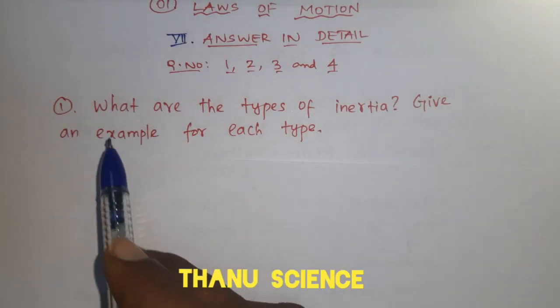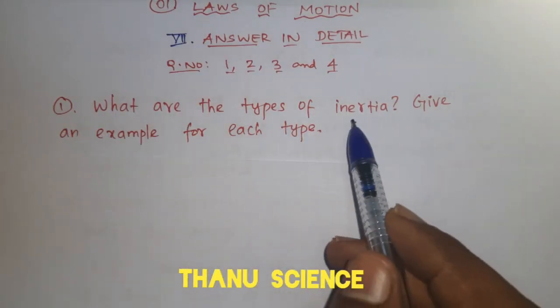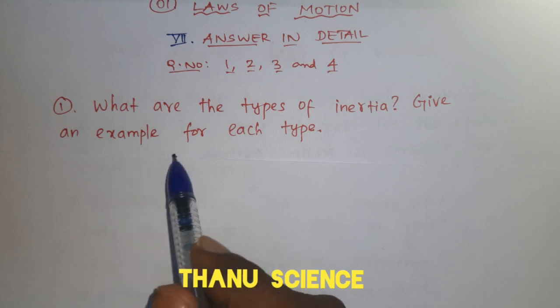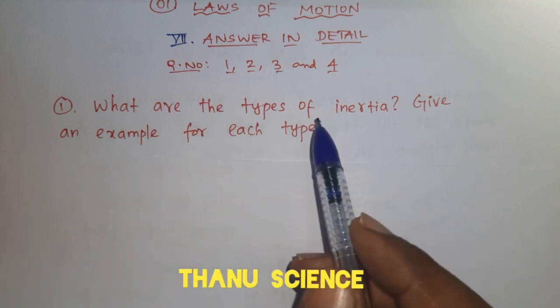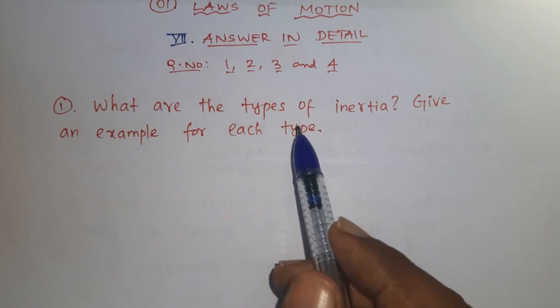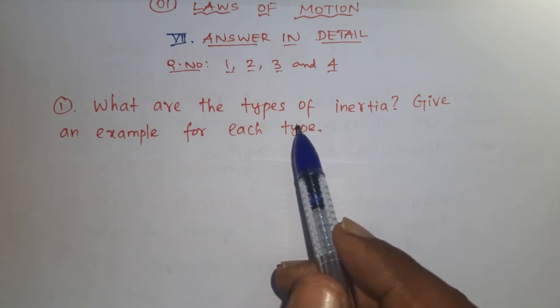First question, what are the types of inertia? Give an example for each type. There are 3 types of inertia. We'll learn them one by one.